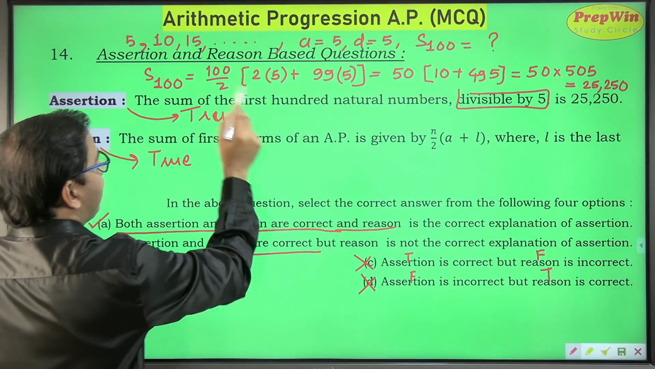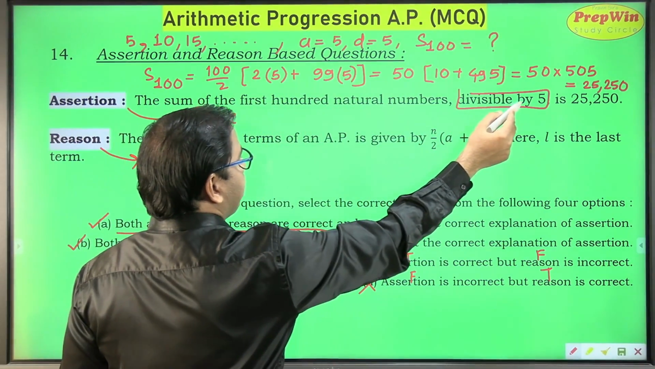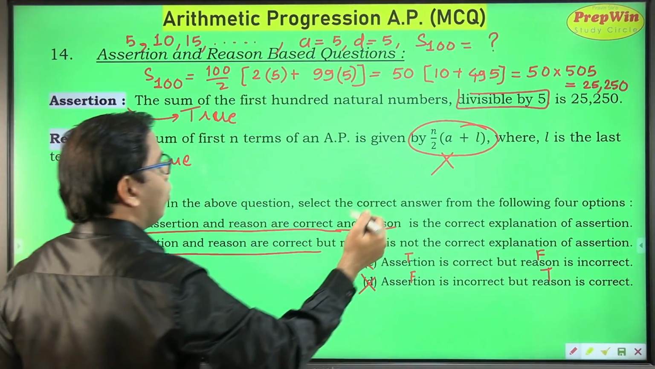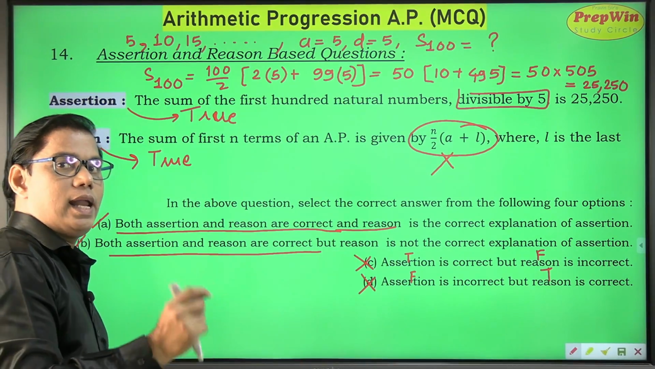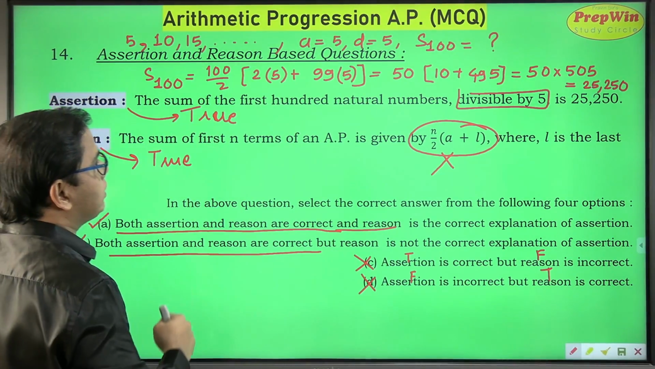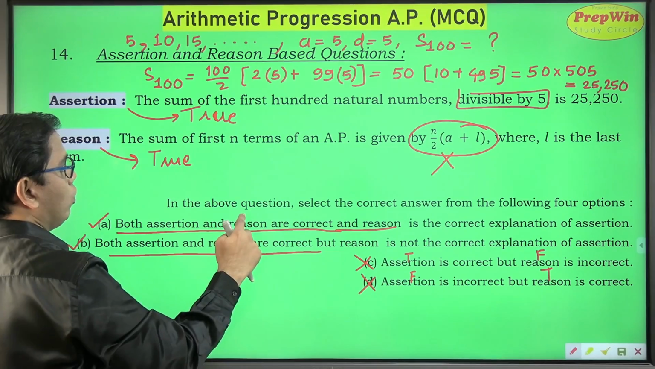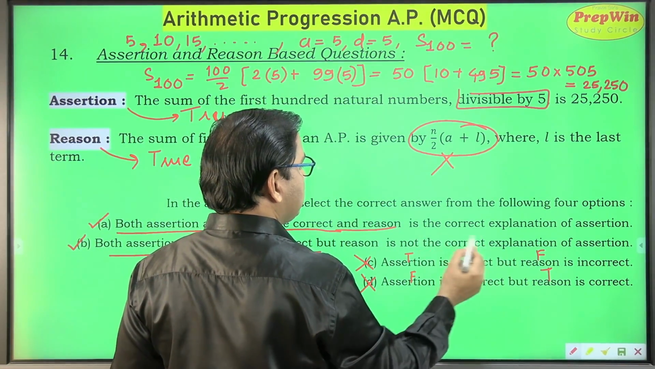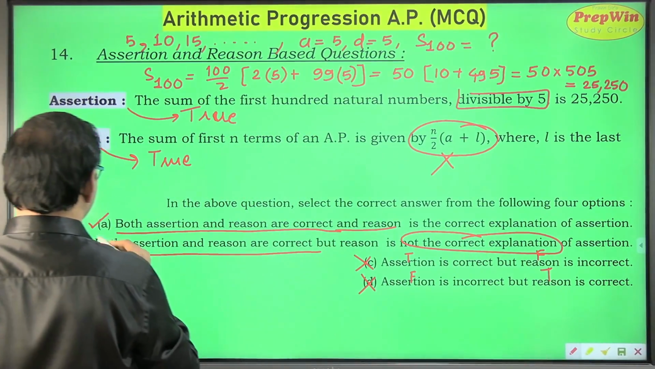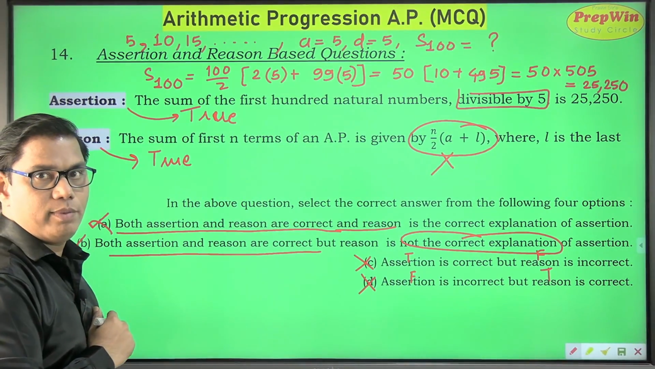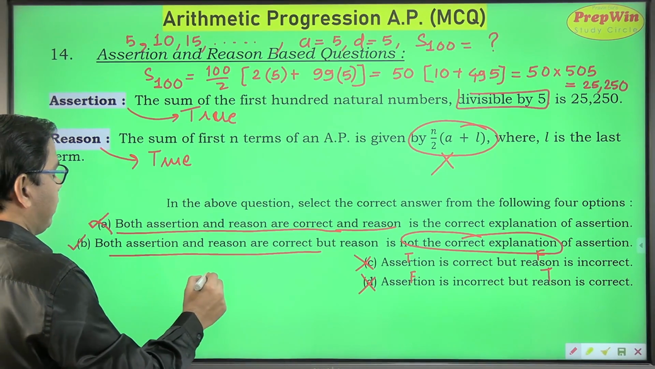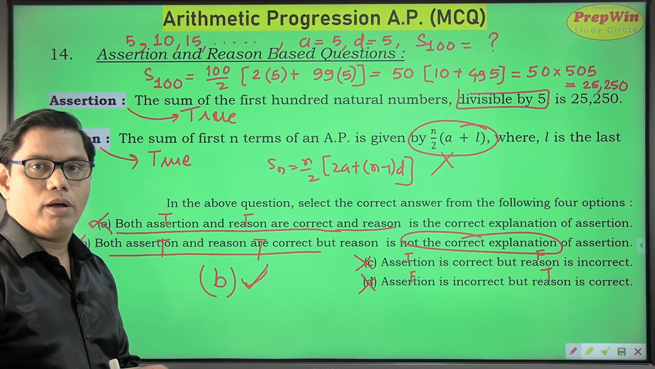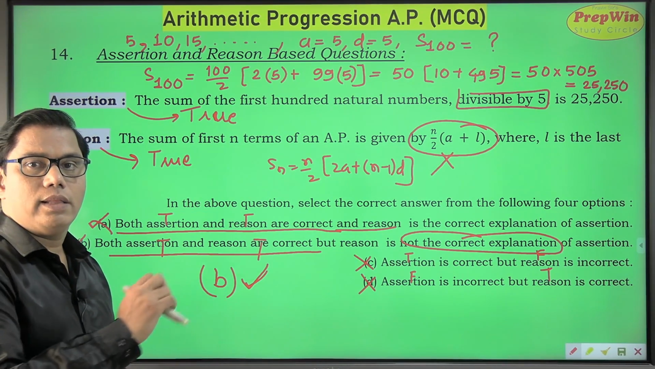Now the second part. When I have found out this answer, that is 25,250, have I used this formula? The answer is no. Can I use this formula? Again the answer is no, because I don't know what the last term is. So both are true, but the reason is incorrect. It is not the correct explanation. So option A will also be eliminated, and my correct option is option B. If you still have a problem, you can drop your comment in the comment box.